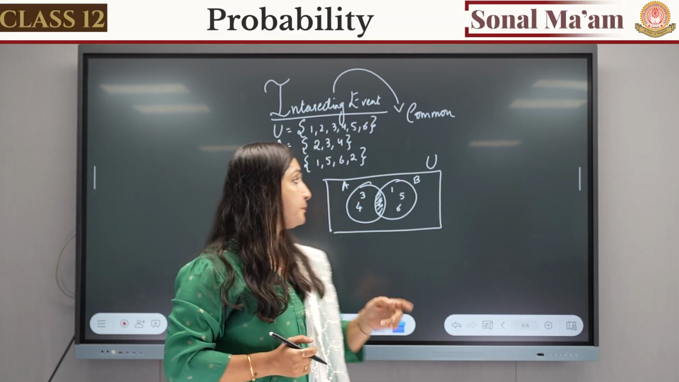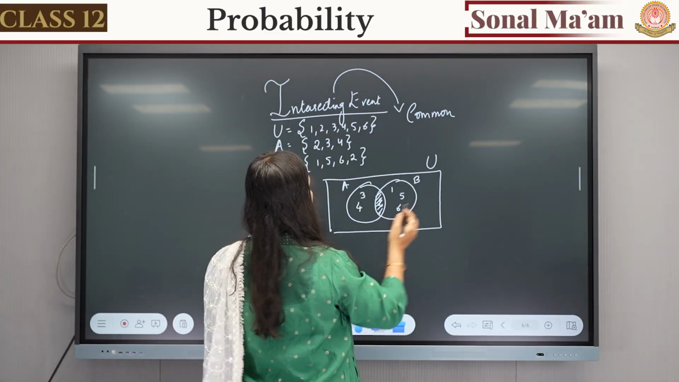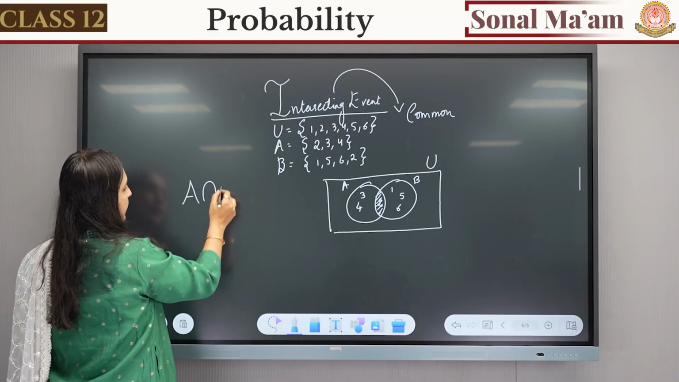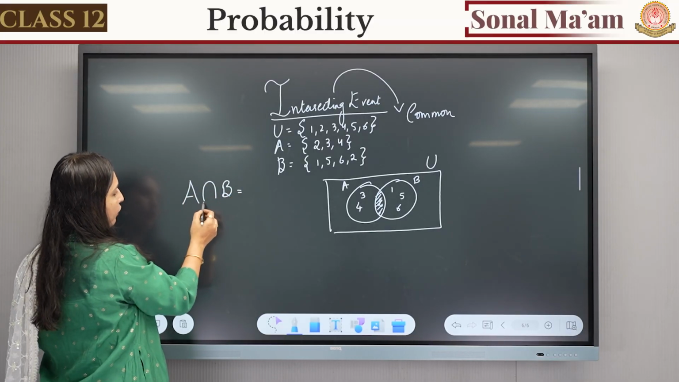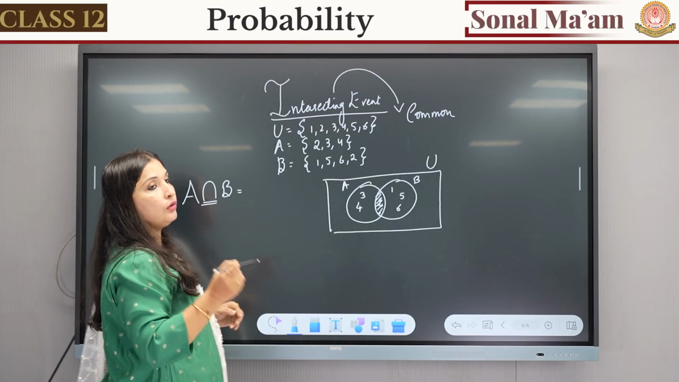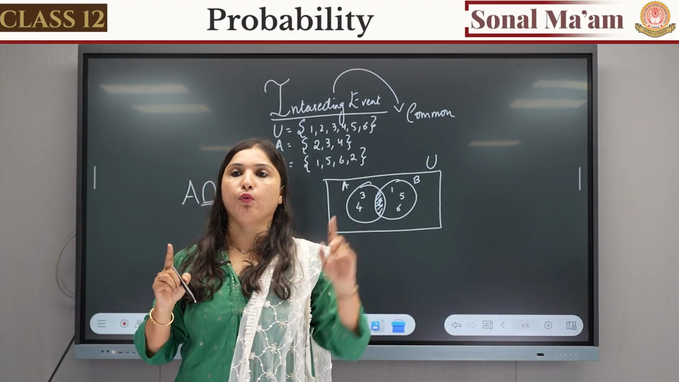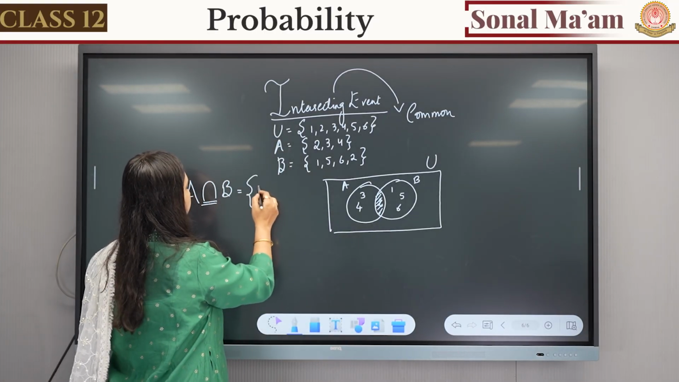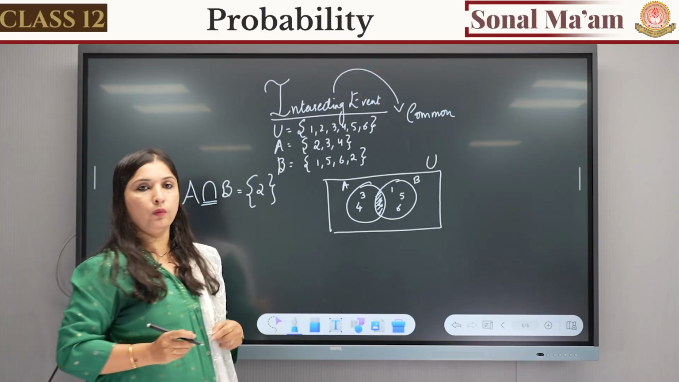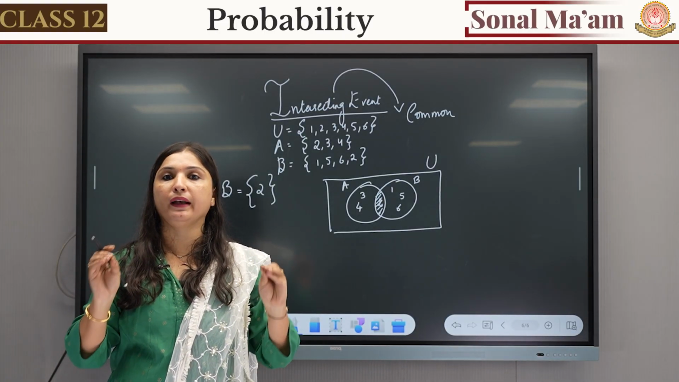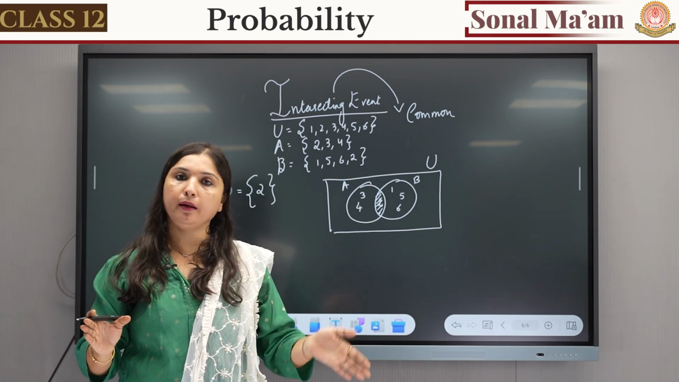Intersecting event, we denote as A intersection B. This is the sign of intersection, okay? A intersection B, and the only one element common in both A and B was 2. So A intersection B will be 2. Is it clear to everyone? Intersection means what? Common element in A and in B.